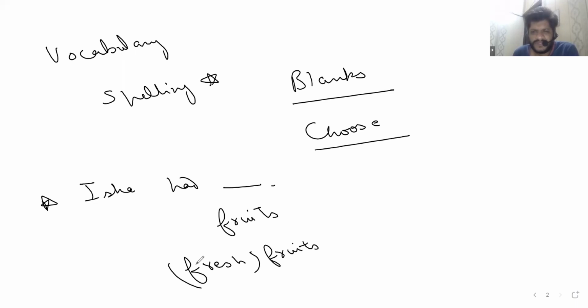Blanks sometimes might have options also, so you won't have to choose an answer from the passage, but an answer from the box that corresponds with the right answer. Maybe Isha had, I would say, students. Students is the word that is there in the passage, but in the given options you might have pupils. So pupils will be the answer, because it corresponds with students, so you have to take care of that also. And okay, fine.